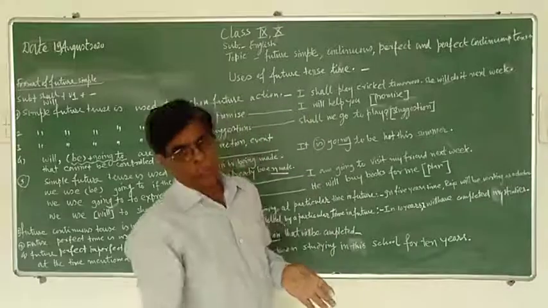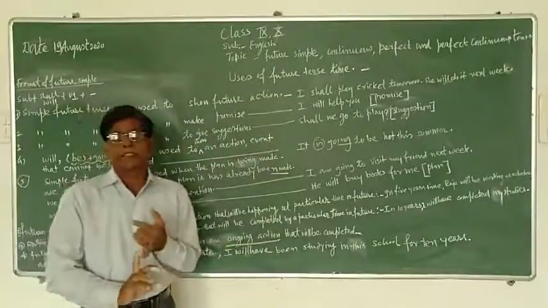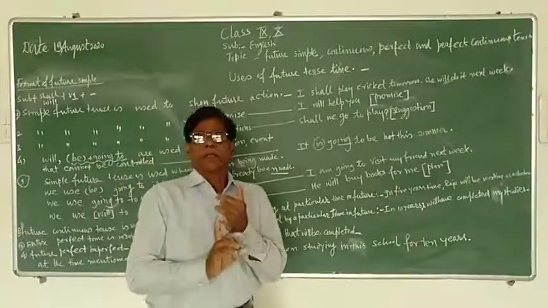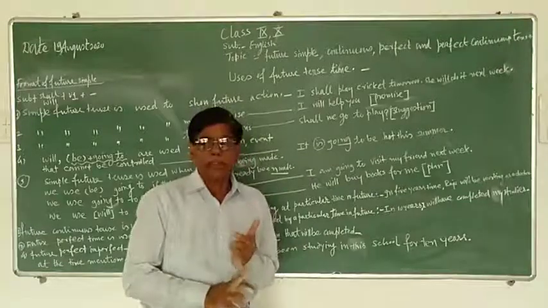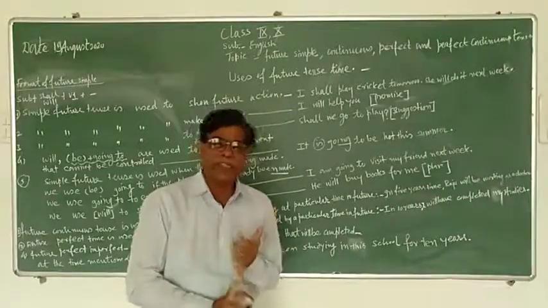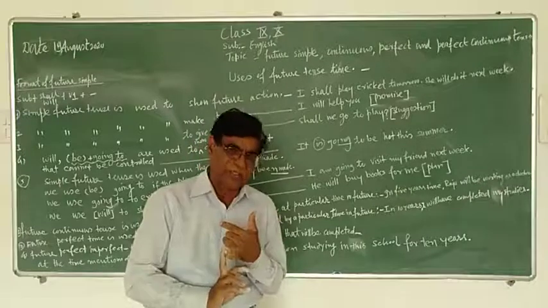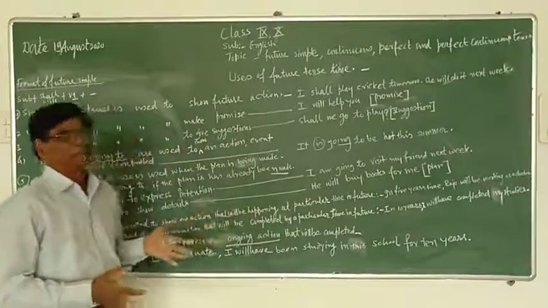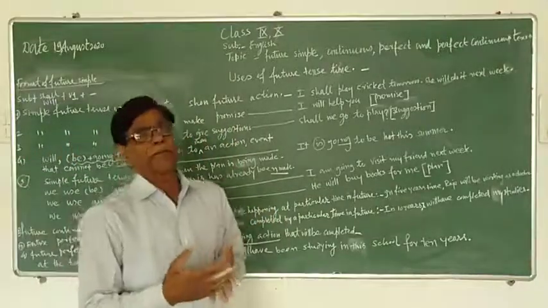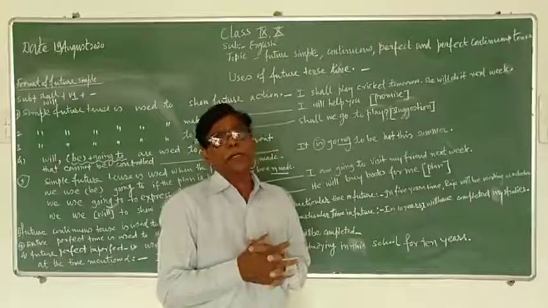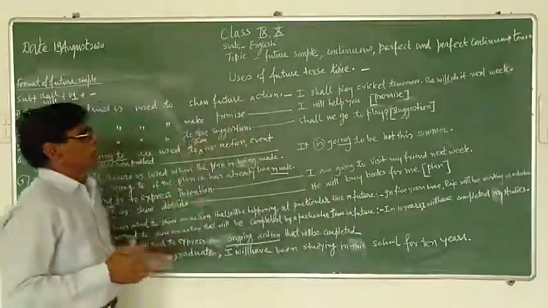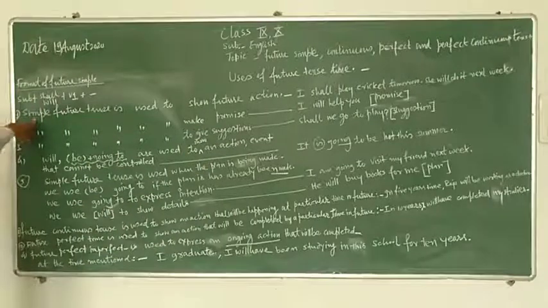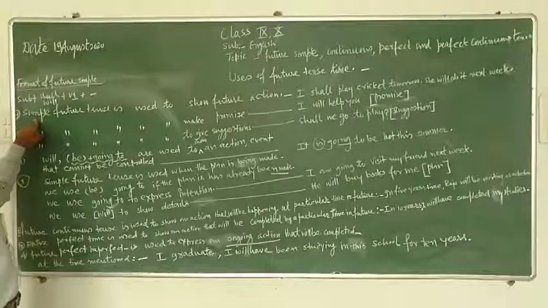In this way, we have seen the uses of present tense: simple, continuous, perfect, perfect continuous. We have seen the uses of simple past tense, continuous past tense, perfect past tense, perfect continuous past tense. Then today we have seen the uses of simple future tense, continuous future tense, perfect, and perfect continuous future tense, and I am going to now give the revision. You know the structure and use of simple future tense.